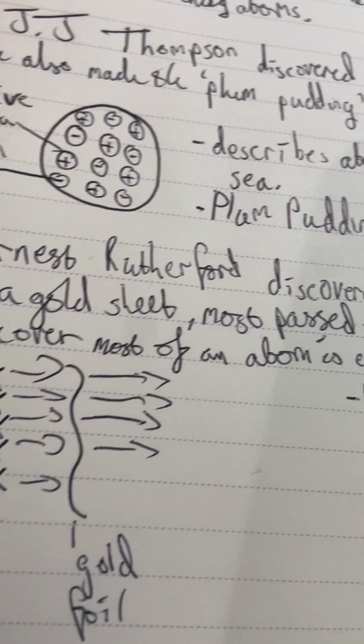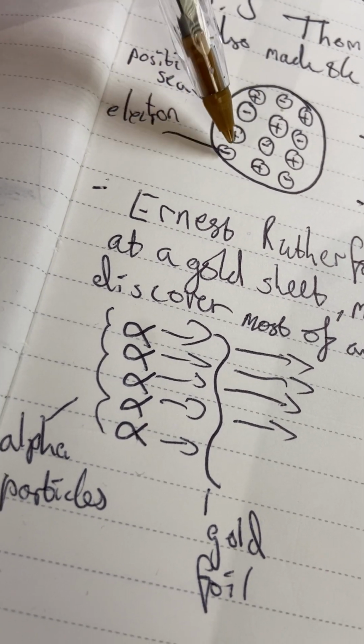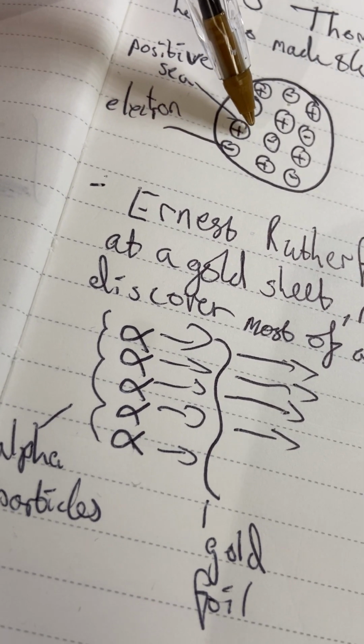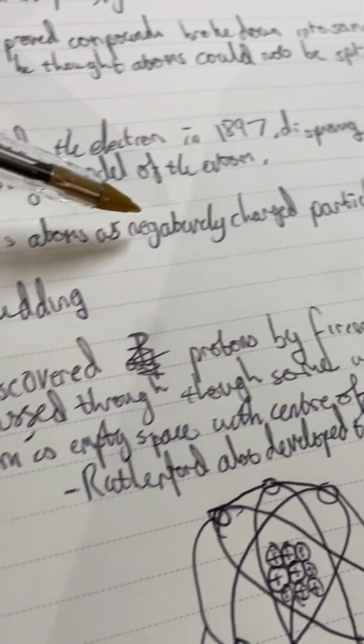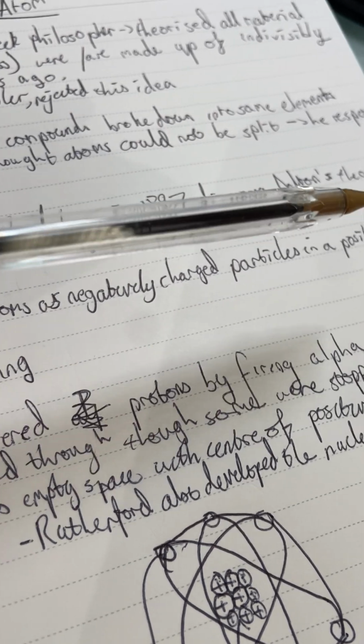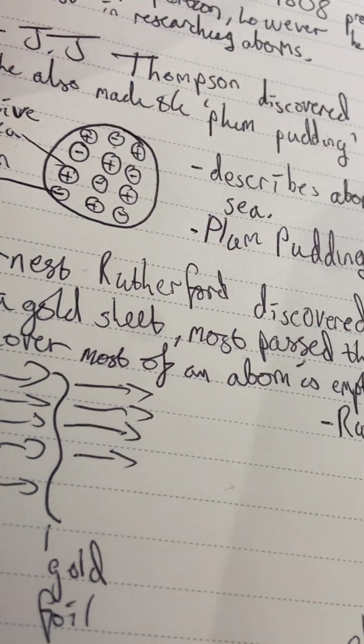It was shown that there were electrons and positively charged particles, later known as protons. This describes the atom as negatively charged particles in a positively charged state.